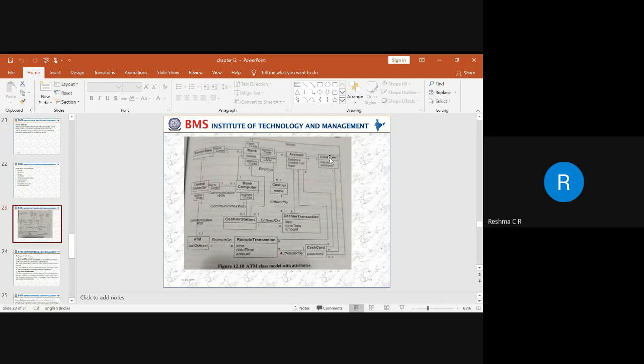After this you can see this bank has different qualified attributes. This card code is connected to the cash card. That means we are trying to relate the Boolean attributes I mentioned, right? When we are taking Boolean attributes, we need to refer to a bank code and a card code. When the customer wants to make a transaction with respect to an ATM, that's the reason to have connectivity between a bank and a cash card.